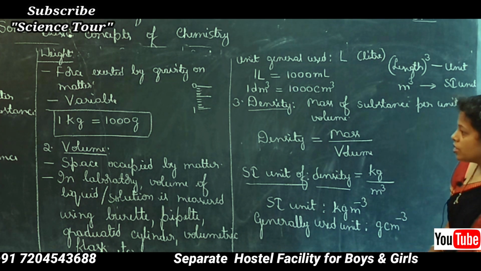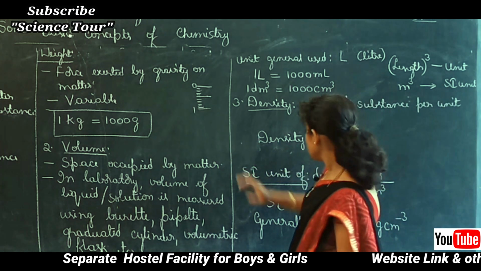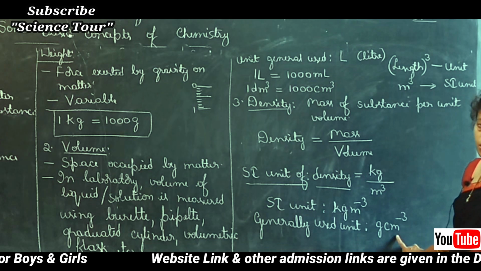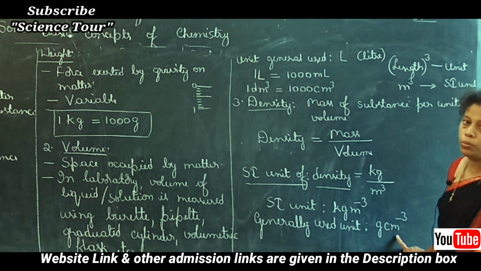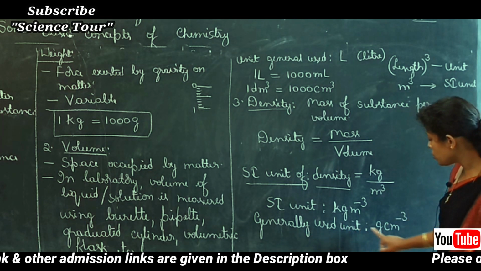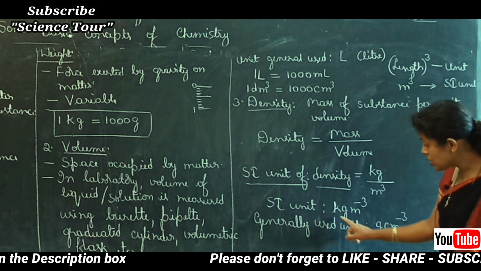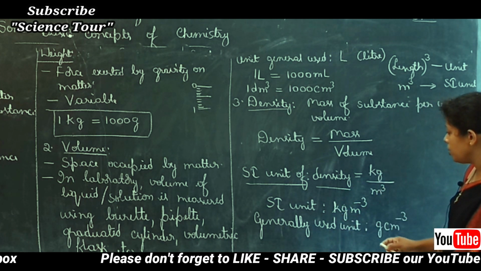Why? Because generally the mass is expressed in grams and volume in centimeter cube. So the generally used unit is gram per centimeter cube, but the SI unit is kg per meter cube.